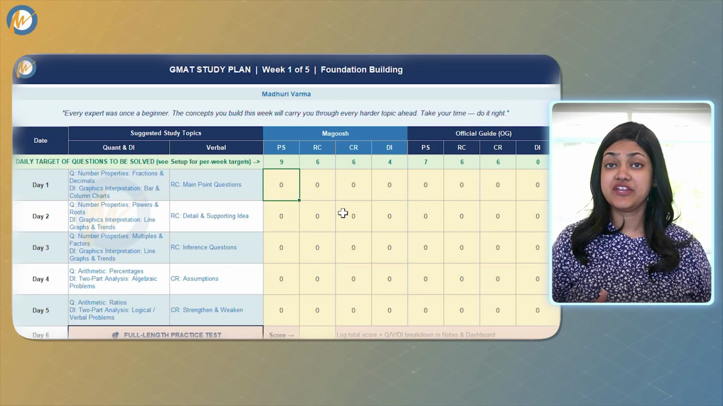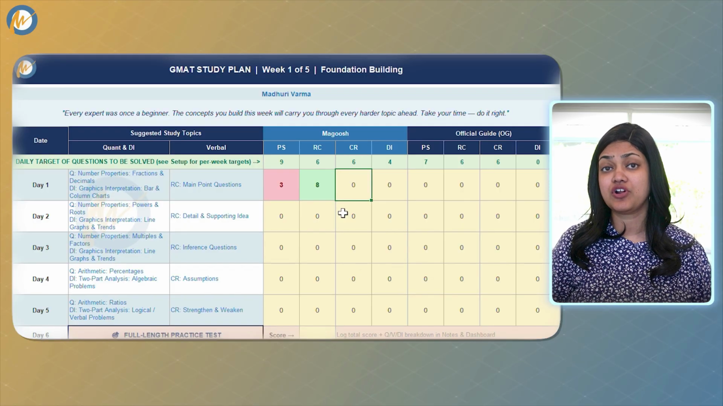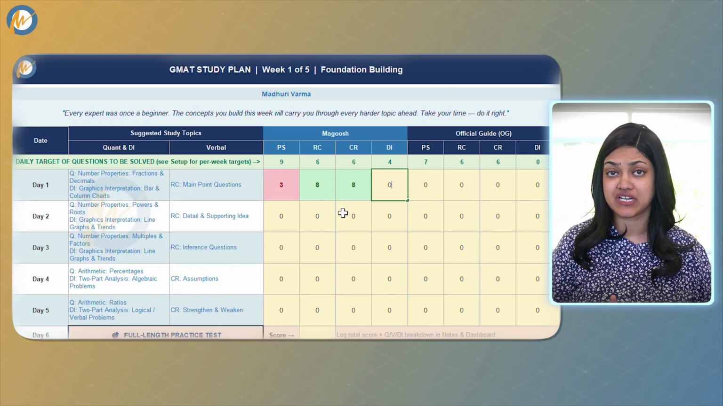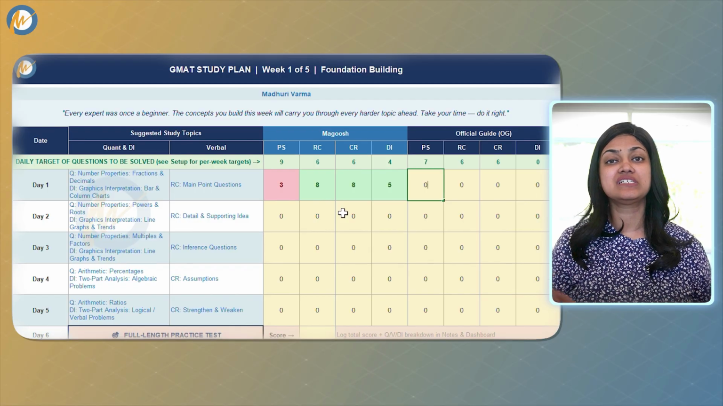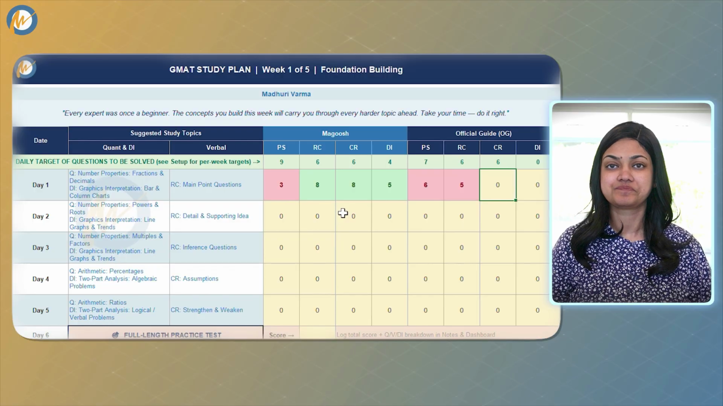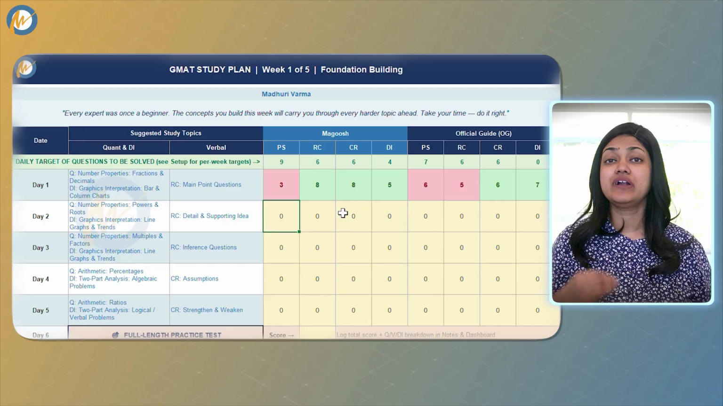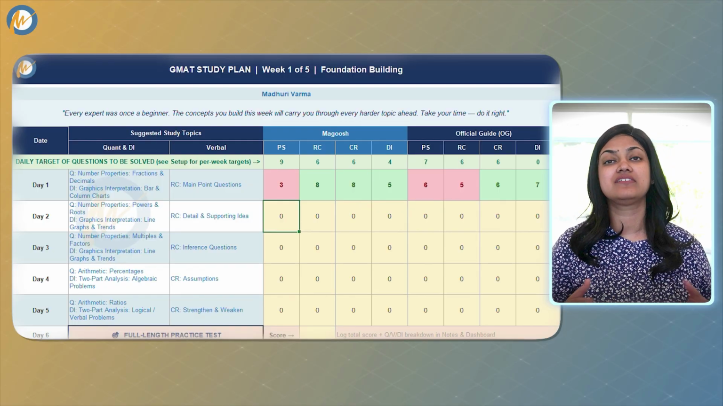The yellow cells are where you do all your logging. At the end of each study day, you fill in how many questions you solved from your platform and from the official guide. That is it. The totals calculate themselves per day, per week, and across the entire plan. If you meet or exceed your daily target, the cell turns green. If you attempted questions but fell short, it turns red. You do not need to analyze whether you are on track. The color tells you immediately.